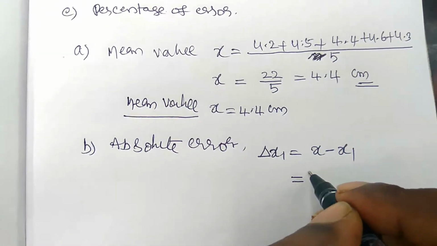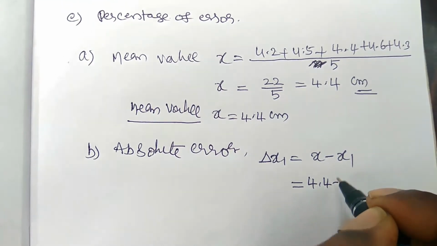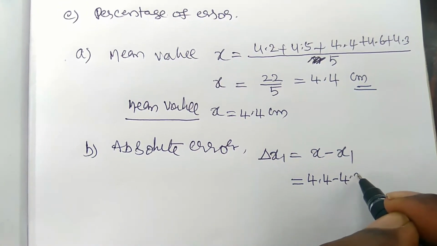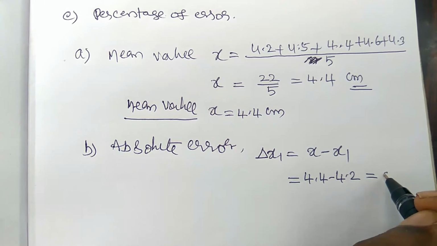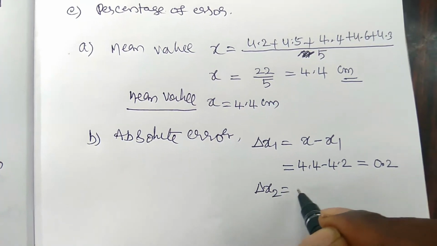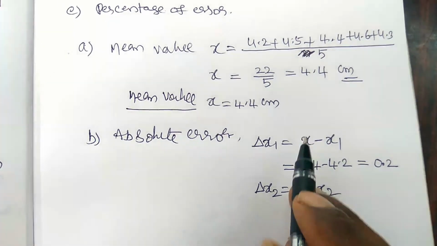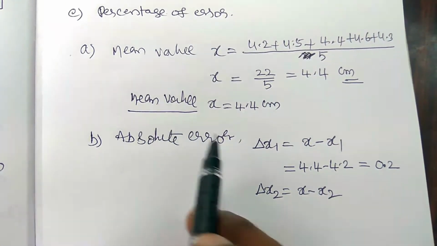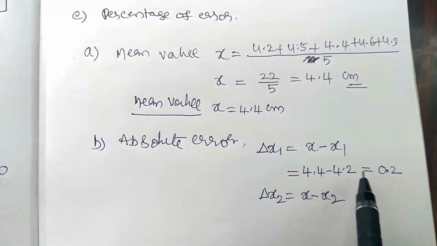Here x1 is the first value, and then x2, x3, x4, x5. So delta x1 is equal to x minus x1, with x equal to 4.4 and x1 equal to 4.2, which gives 0.2. And delta x2 is equal to x minus x2, where x is the mean value or actual value.